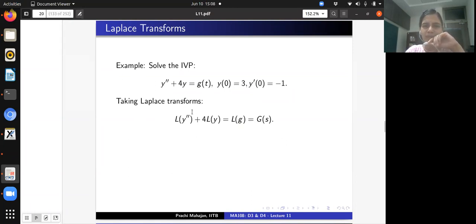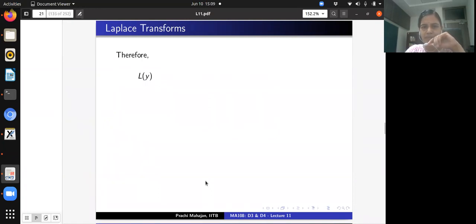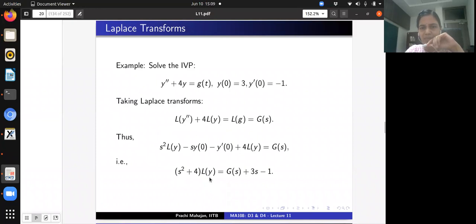Now I'm going to write down the Laplace transform of the second derivative of y in terms of the Laplace transform of y. So I'm going to say that the Laplace transform of the second derivative of y is s square times the Laplace transform of y minus s times y evaluated at 0 minus the derivative of y evaluated at 0. All of this is just the Laplace transform of the second derivative of y, and the rest of it is as it is, right? And so what is it that we have? The Laplace transform of y is G(s) plus 3s minus 1 by s square plus 4, right?